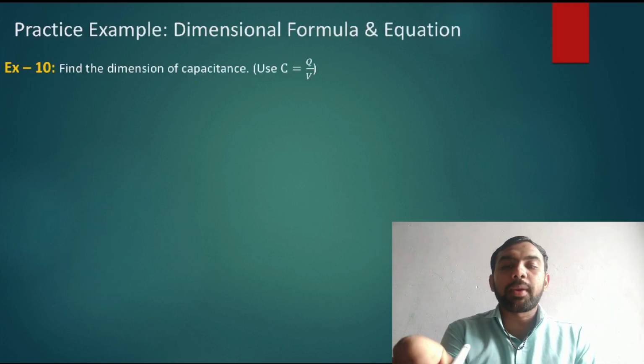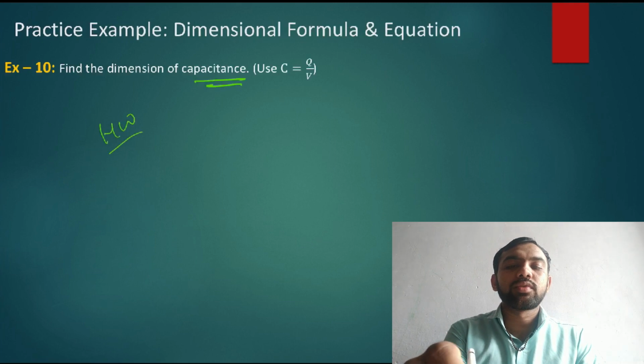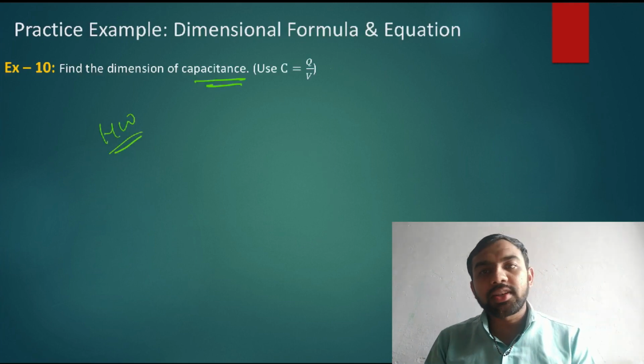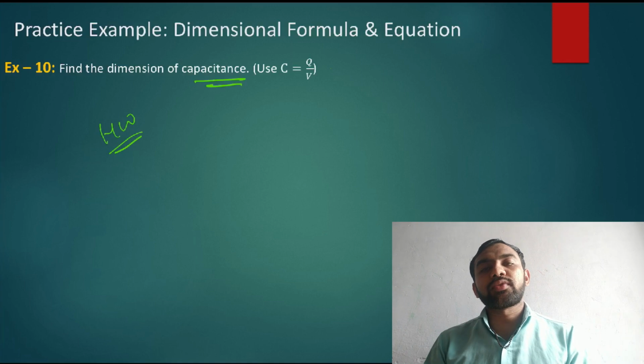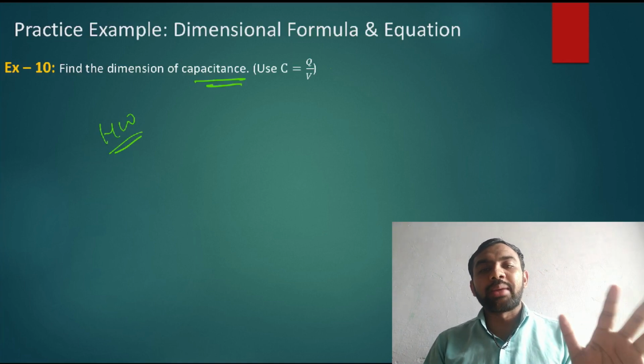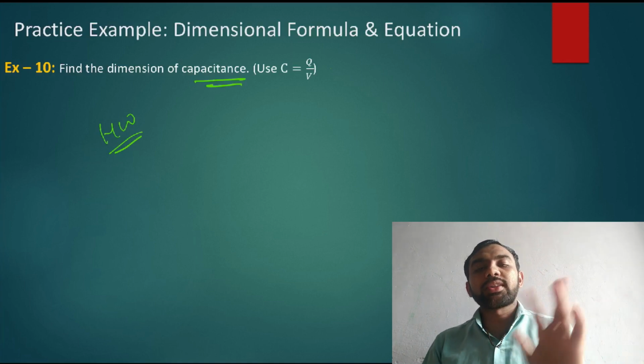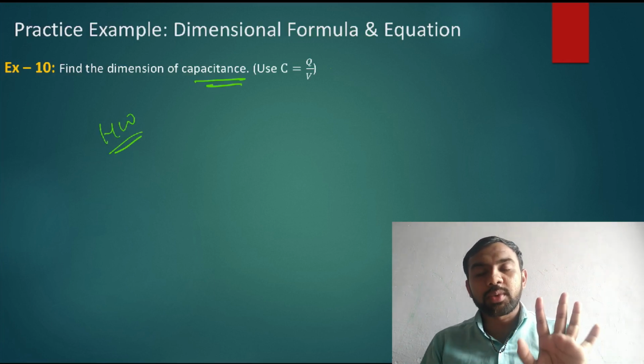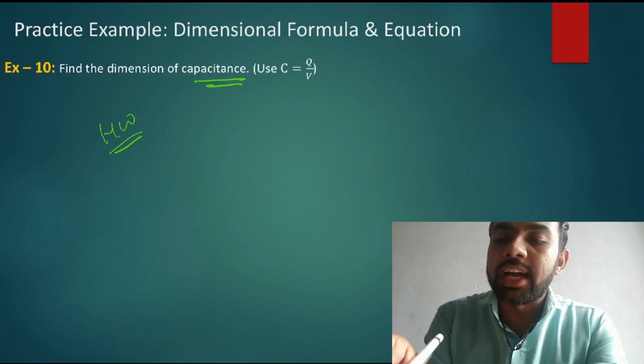फाइंड द डायमेंशन ऑफ कैपेसिटेंस. अगेन इट इज होमवर्क. We discuss about capacitance in detail in 12th standard, but right now you just find the answer of the dimension of capacitance. Q का पता है, V का पता है. V मतलब वॉल्यूम नहीं है, V मतलब पोटेंशियल है. What is this? Charge upon potential.